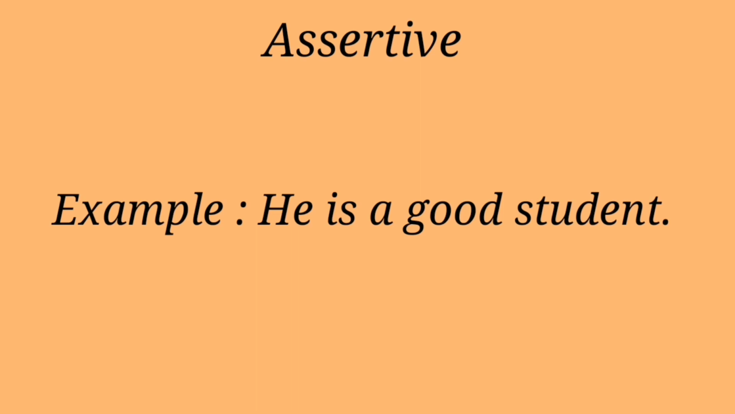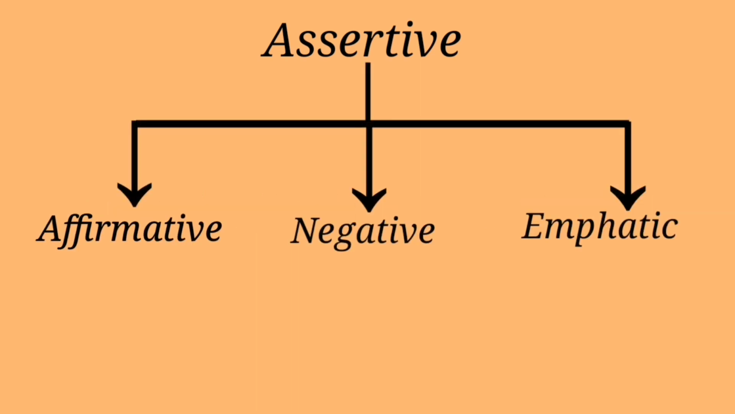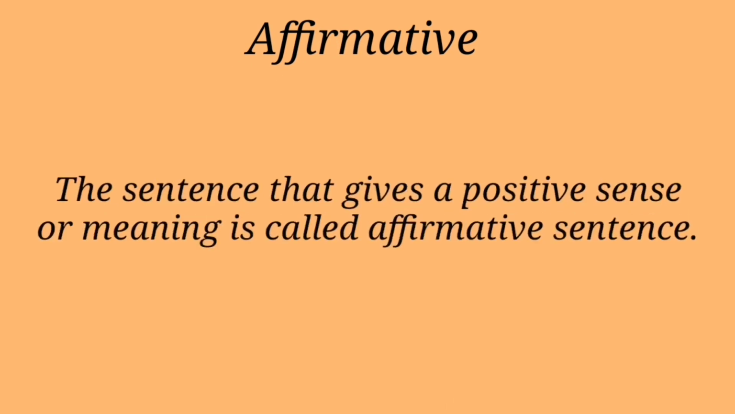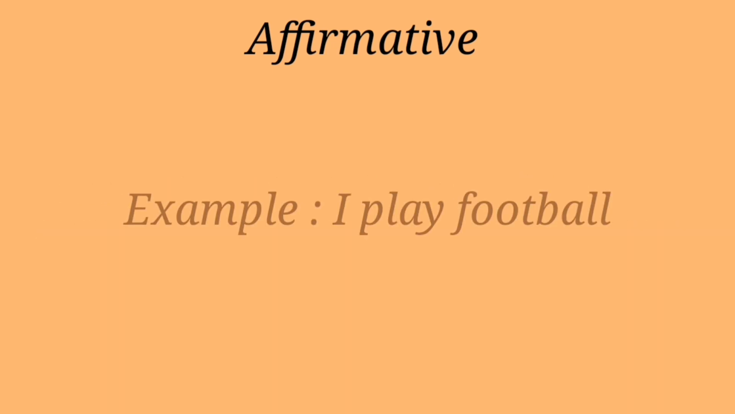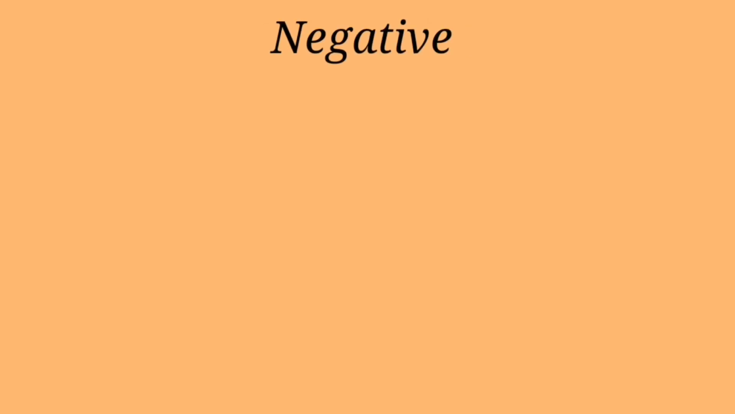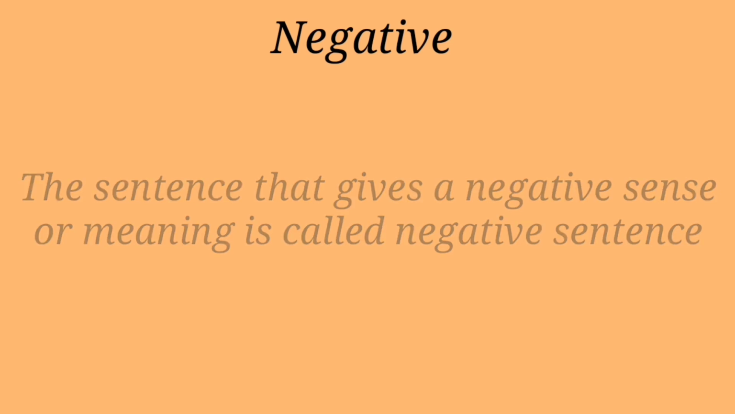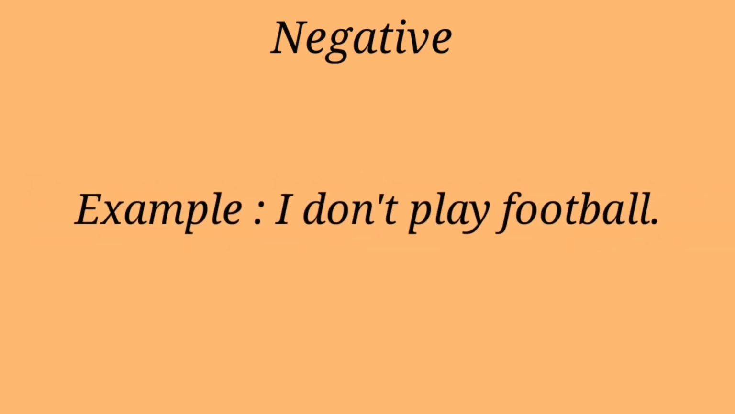There are 3 kinds of assertive sentence. They are affirmative, negative, emphatic. Now let us know about them. Affirmative. The sentence that gives a positive sense or meaning is called an affirmative sentence. Look at the example. I play football. Negative. The sentence that gives a negative sense or meaning is called a negative sentence. Example. I don't play football.